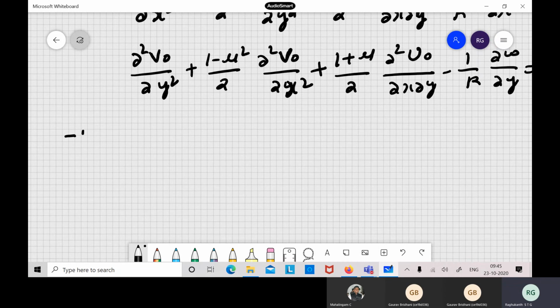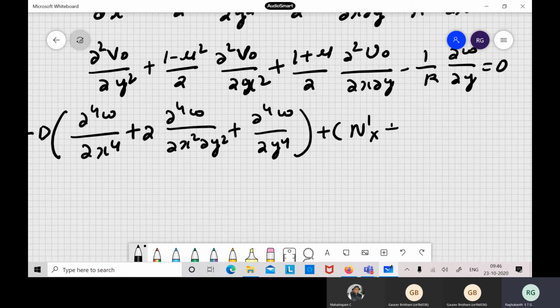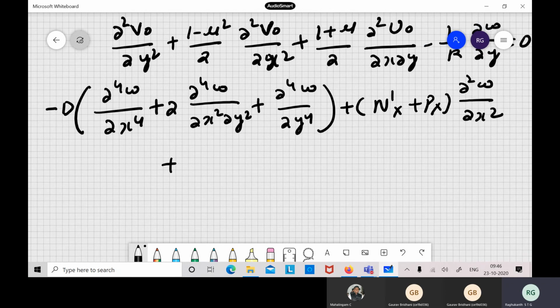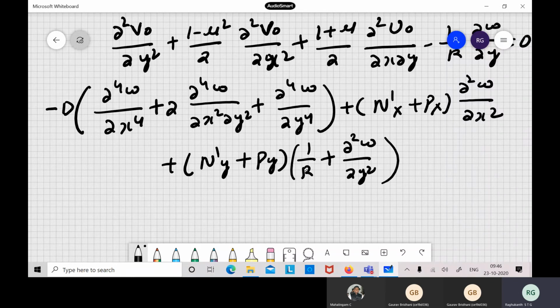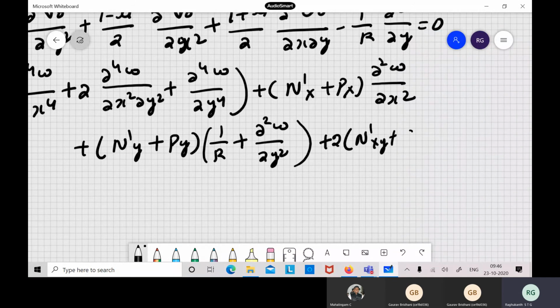If you substitute into the moment equilibrium equation, you get all the terms: dou to the power of 4 w by dou x to the power of 4, the same as the plate equation, plus 2 dou to the power of 4 w by dou x square dou y square plus dou to the power of 4 w by dou y to the power of 4, plus (n dash x plus px) dou square w by dou x square plus (n dash y plus py) into (1 by r plus dou square w by dou y square), plus 2 times (n dash xy plus sxy) dou square w by dou x dou y.